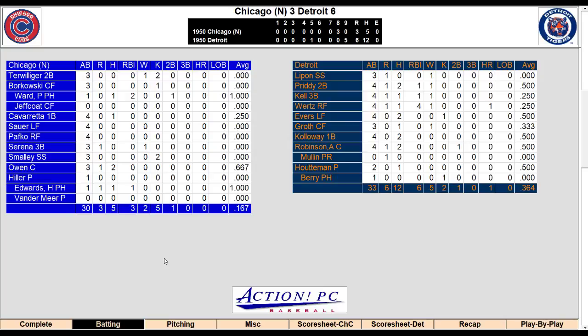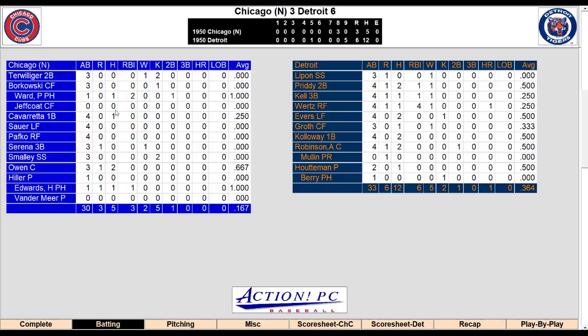Ward pinch hit, knocking in 2 to put them ahead 3-1, and before that, Edwards singled to tie the game. Terwilliger 0 for 3, Borkowski 0 for 3, Ward 1 for 1, knocked in the go-ahead runs off the bench. Jeffcoat came in to play defense in center, and I made him make a diving attempt in the ninth with 2 outs.